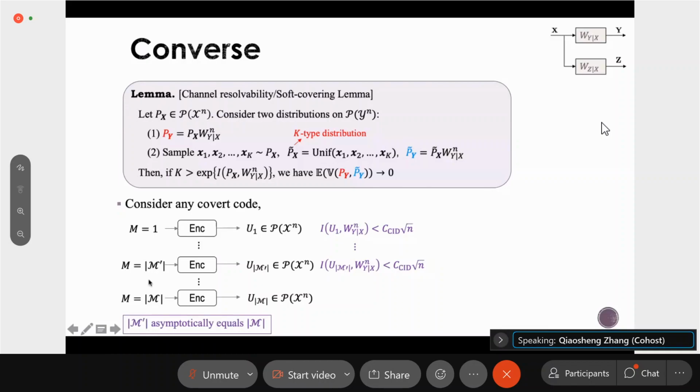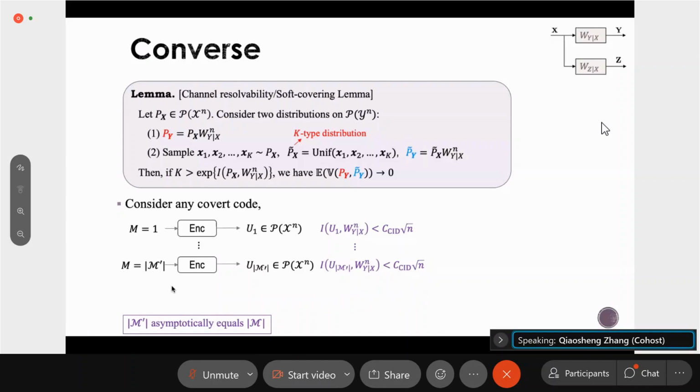And maybe for the remaining codewords, the mutual information induced by these codewords is greater than this threshold, but we don't need to care about these remaining codewords, so we can just remove them.